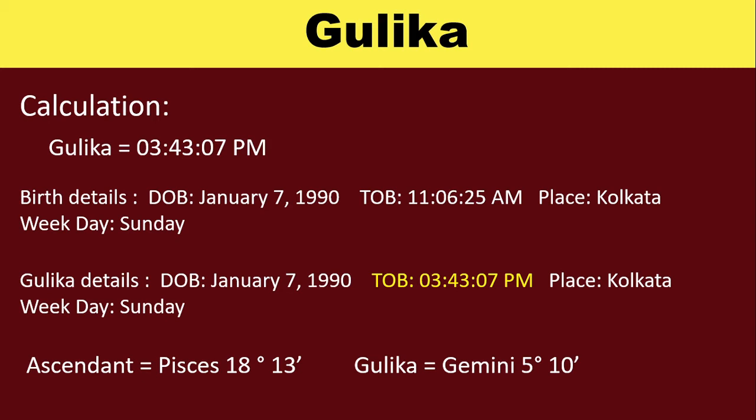Now, just change the time of birth with Gulikodaya of a native's birth details. Here in this example, all are same, that is date of birth is same, only the time of birth is changed to Gulikodaya. And calculate the ascendant of this Gulikodaya. Result is Gulika. For this native, the ascendant is Pisces 18 degree 13 minutes and Gulika is Gemini 5 degree 10 minutes.